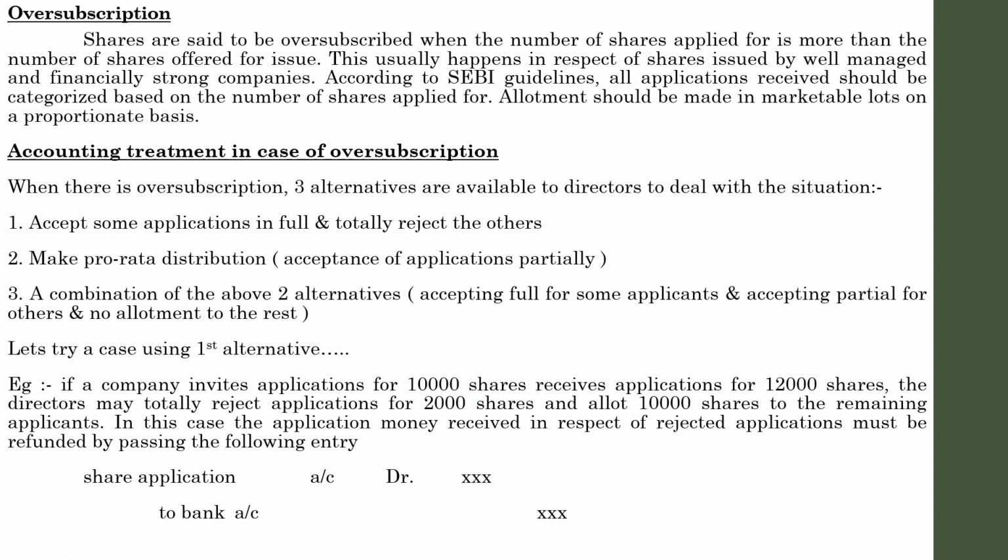So let us discuss a case with regard to the same method. Case: Kamal and Company Limited issued for public subscription 40,000 equity shares of 10 each, payable 2 on application, 4 on allotment, and the balance on first and final call. So what will be the balance amount? Total amount is 10. Out of that, 2 is application, 4 is allotment. So the balance amount will be,